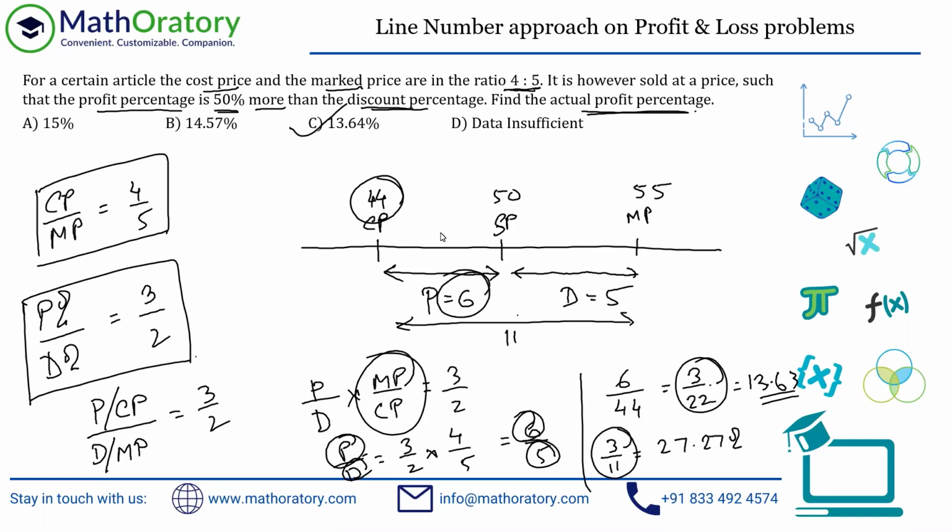Otherwise, it's the same idea that is utilized. Just know what the terms indicate, what is the discount, what is the profit, and so on and so forth. And then you can very well use the line number to establish a relationship. So that's my input for this particular question. Hopefully everything was understood. Thank you for joining in.